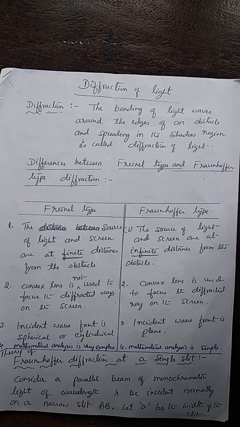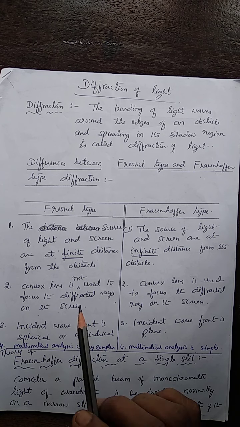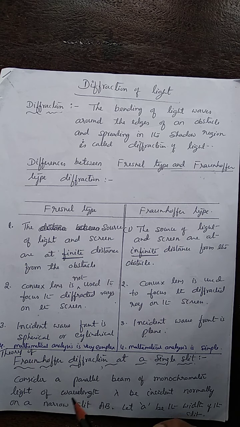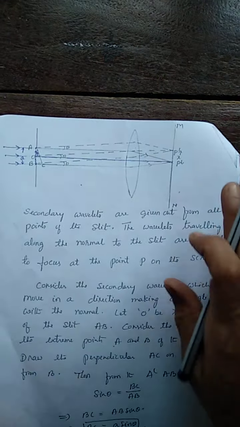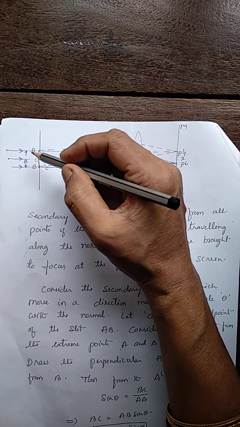Now, let us discuss the theory of Fraunhofer diffraction. In your syllabus, Fresnel type diffraction is not discussed, so let me discuss Fraunhofer type diffraction at a single slit. Consider a slit of width a.